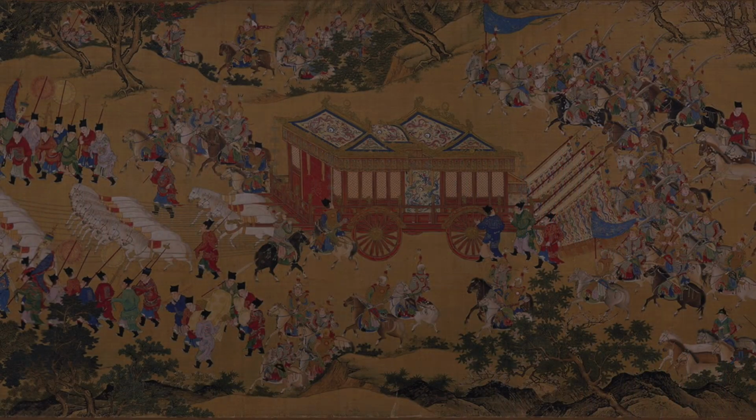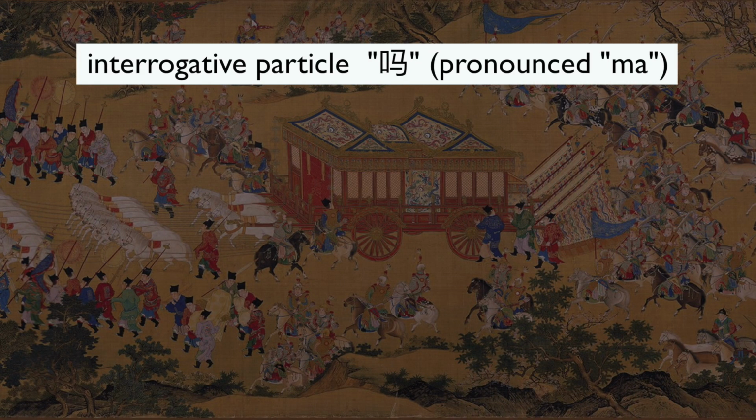Okay, but here we might have another question. So, if we ask questions by using our intonation, and Chinese cannot freely change their intonation, how do they ask questions? Well, tonal languages have to come up with a replacement. For example, to ask questions, Chinese and other tonal languages have a special word that transforms an affirmative sentence into a question. All we have to do is to put this magical word at the end of the sentence.